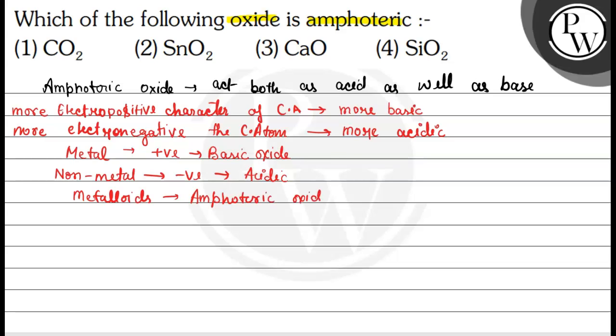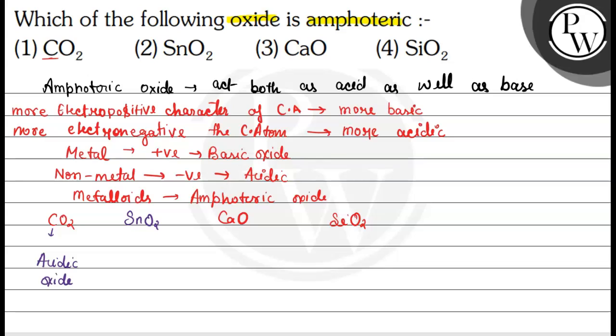Here, there are 4 compounds: CO2, SnO2, CaO and SiO2. Carbon is completely a non-metal, so the oxide formed by carbon is an acidic oxide.